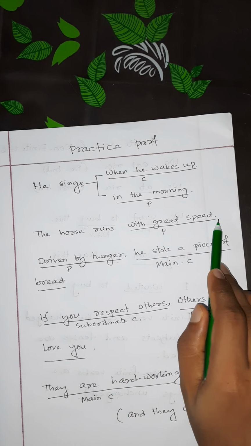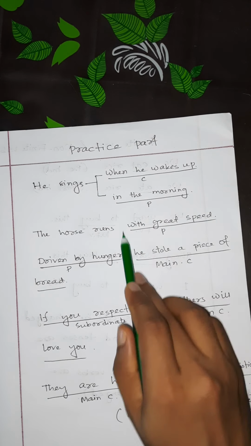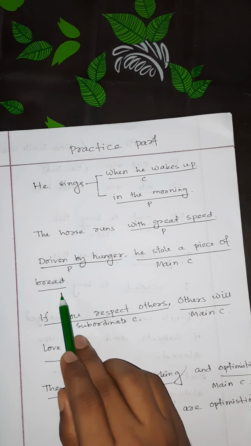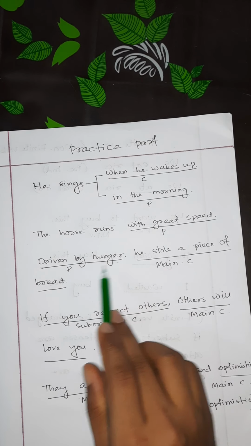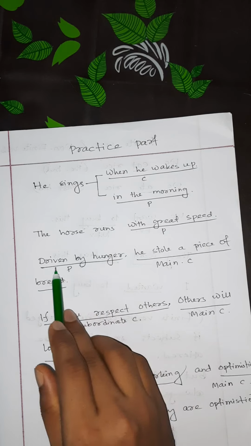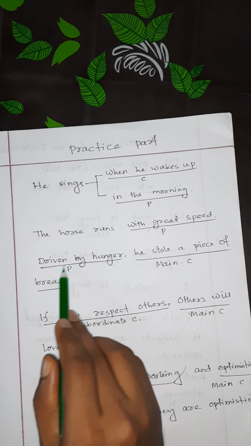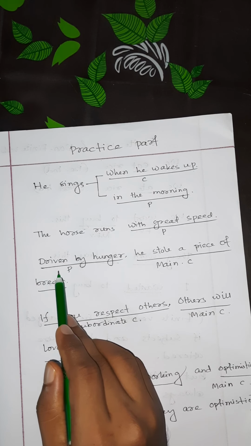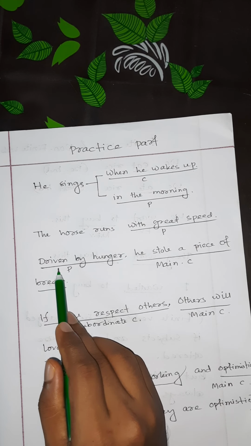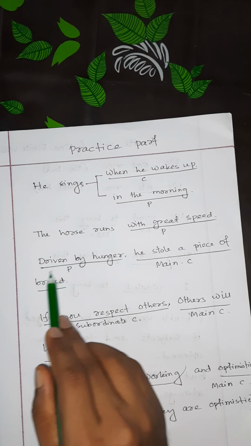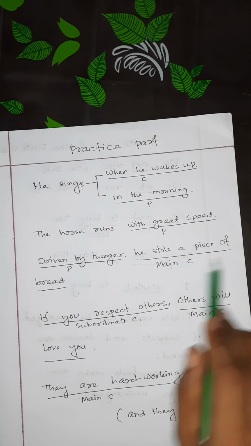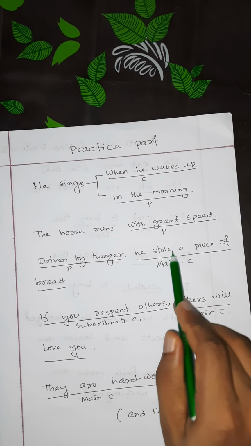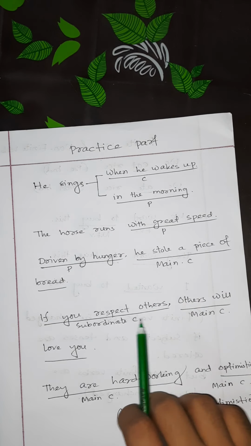The horse runs with great speed. With great speed, this is also a phrase, there is no finite verb. Driven by hunger, he stole a piece of bread. So driven by hunger, this is also a phrase, and we can see there is a past participle. We know past participle is in the chart of non-finite verbs, so this is no more finite. So this is a phrase. He stole a piece of bread, this is a main clause, and as this is a main clause, the finite verb is still stole.